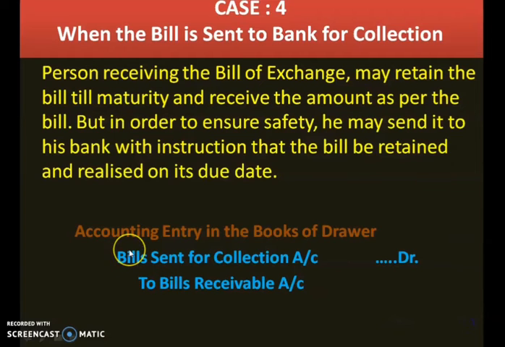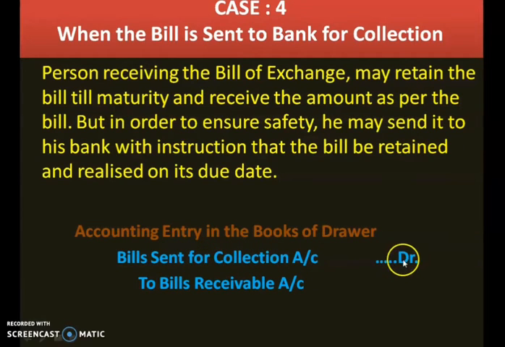So what journal entry will we pass here? Bills sent for collection account debited to bills receivable account. The bill is sent for collection and the bill is going out, so bills receivable will be credited. Who is the receiver of the bill? Bank. So the bill is sent for collection to the bank.